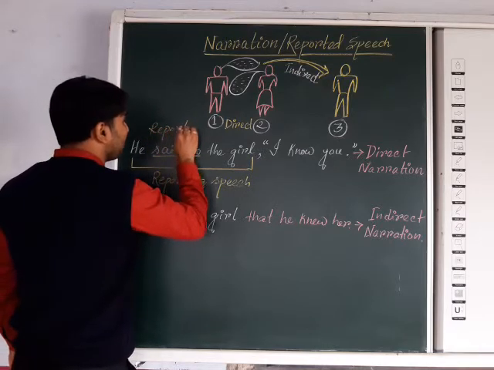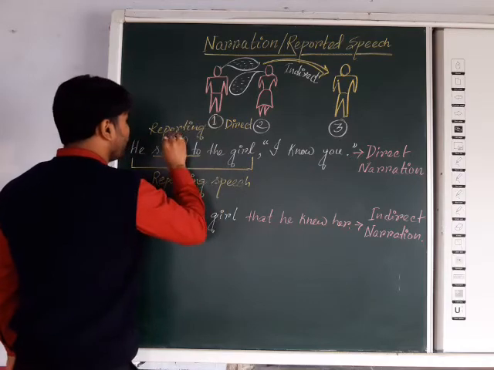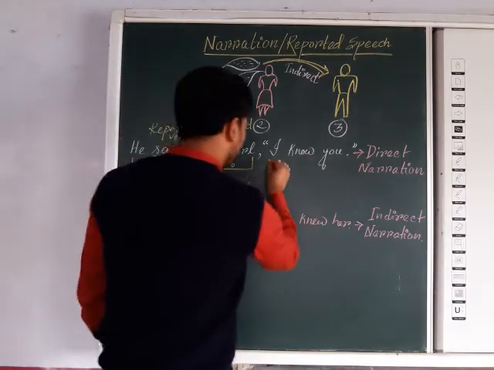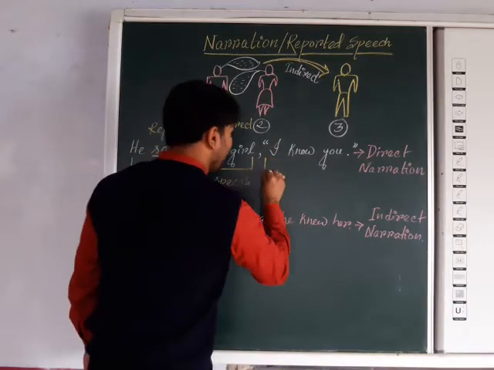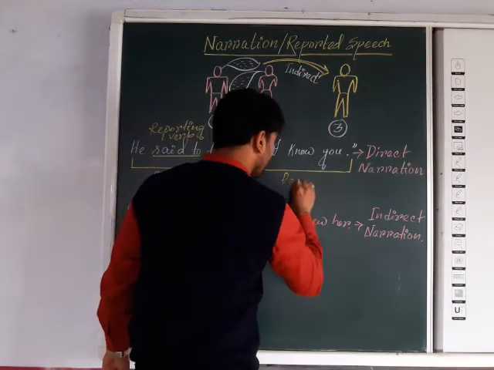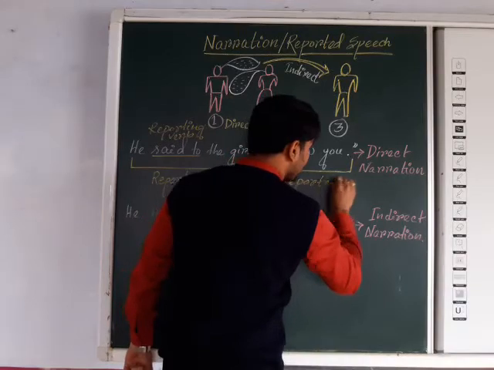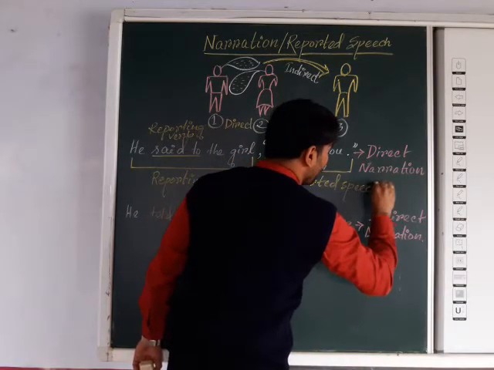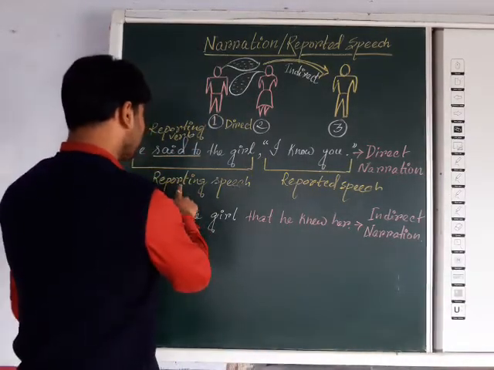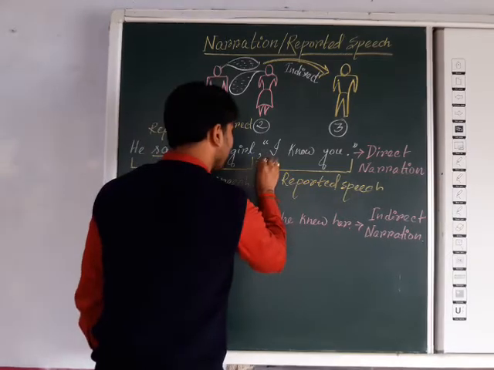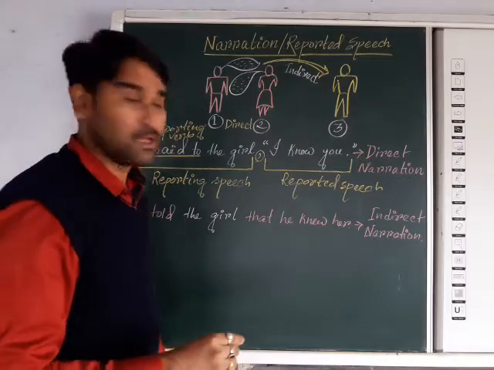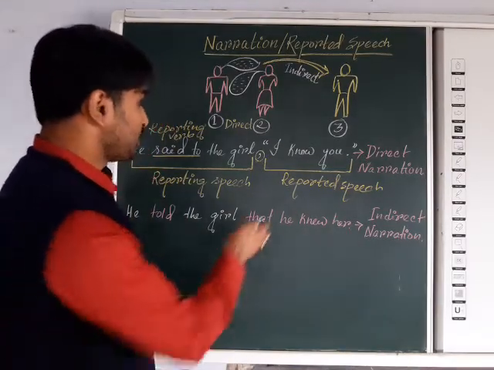This is the reporting verb, and from the inverted commas to the closing inverted comma, that is called reported speech. You can see both the reporting speech and the reported speech are separated into two. And it is separated with what? With a comma. So that is all about direct narration.